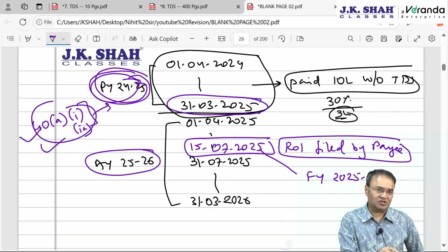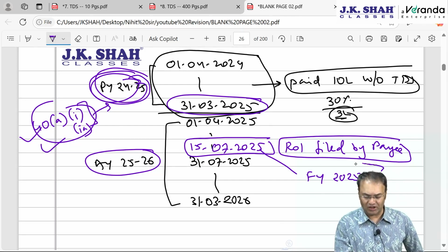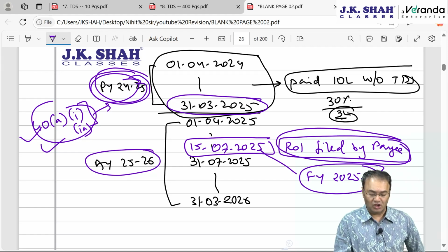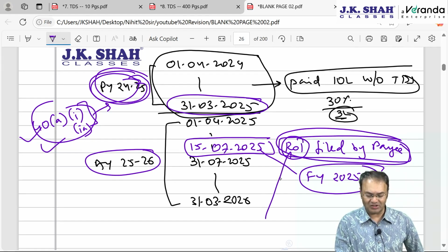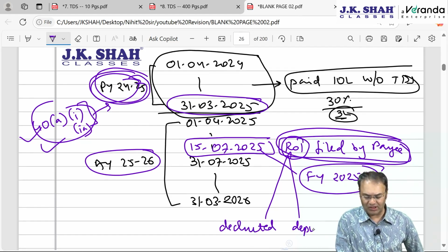And then whatever is disallowed in 24-25 will be allowed as a deduction in 25-26, namely the year in which the payee files IT return. So on the date on which I file IT return, JK Shah Classes will be deemed to have deducted as well as deposited TDS. 15 July 25, JK Shah Classes have not yet deducted, they will be deemed to have deducted TDS on this day and deemed to have deposited TDS on this day.